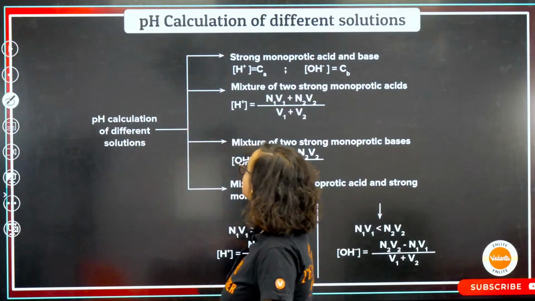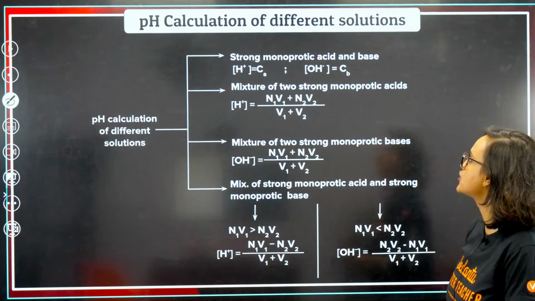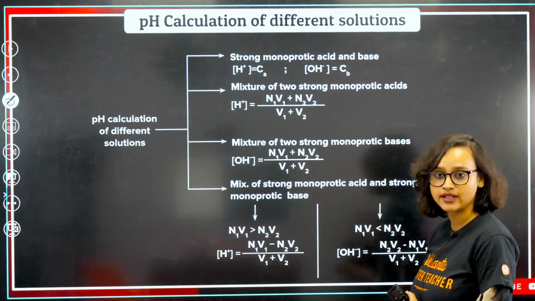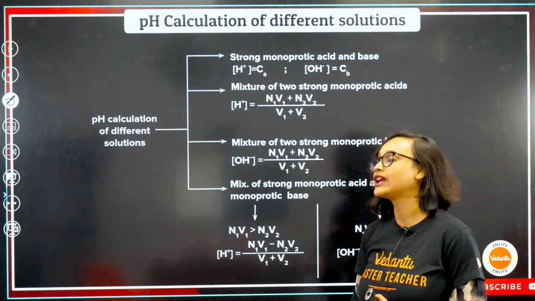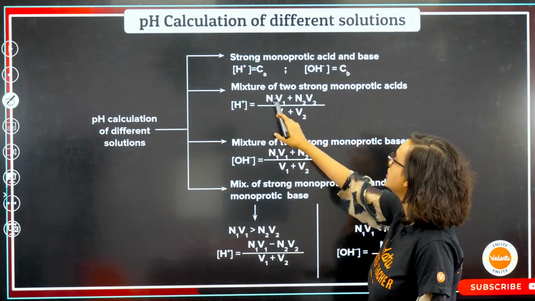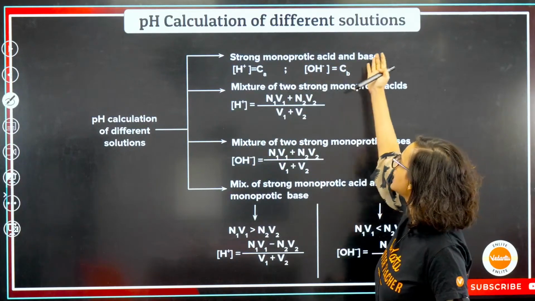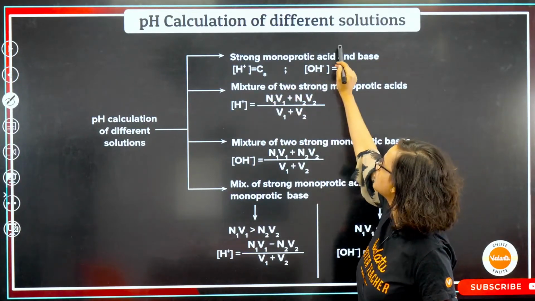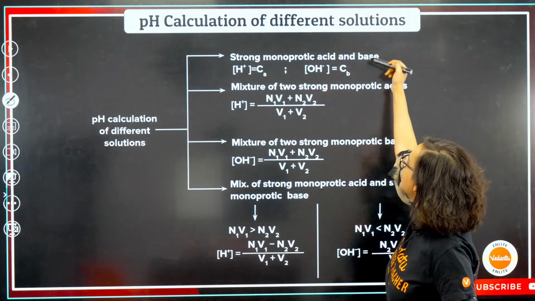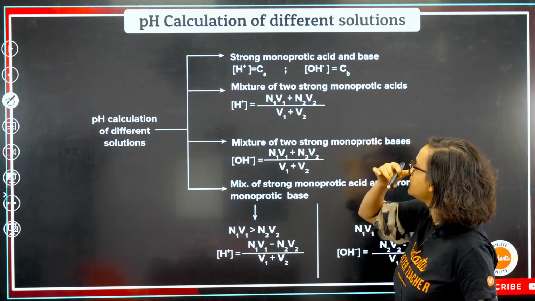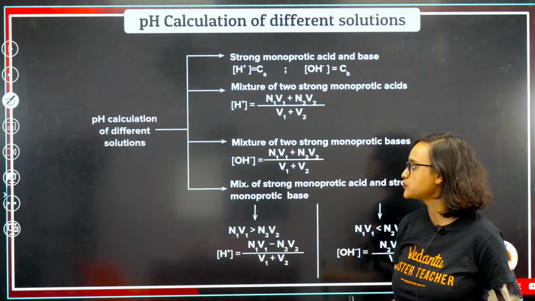Now let's take a look at strong monoprotic acid and base. If there is a mixture of a strong monoprotic acid and a strong monoprotic base, what will happen here? We know that for a monoprotic acid it is H plus, and for a monoprotic base it is OH minus. So that means N1V1 plus N2V2 divided by V1 plus V2.